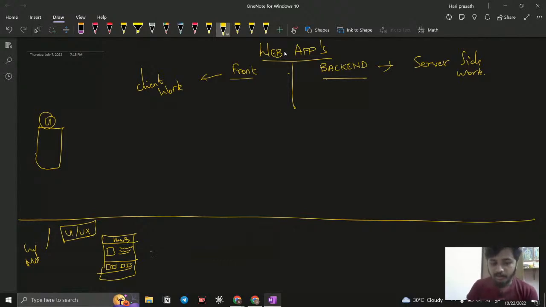Next, this design is passed to another category, the front end developer. The front end developer will recreate this website. Right now this is just a design, just a photocopy, just an image.